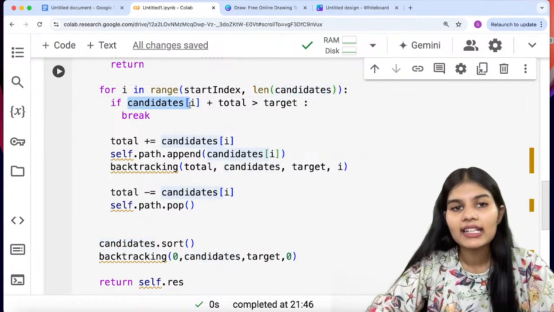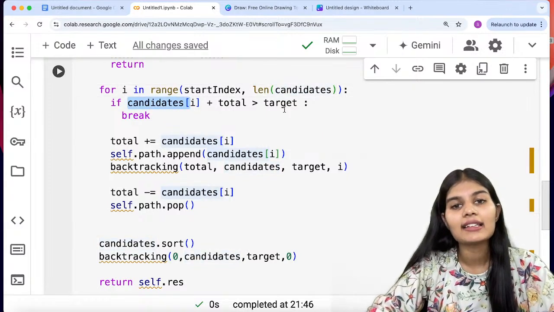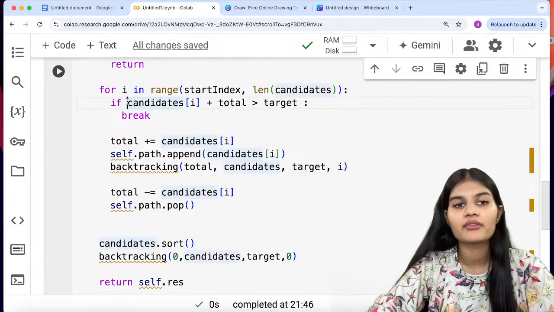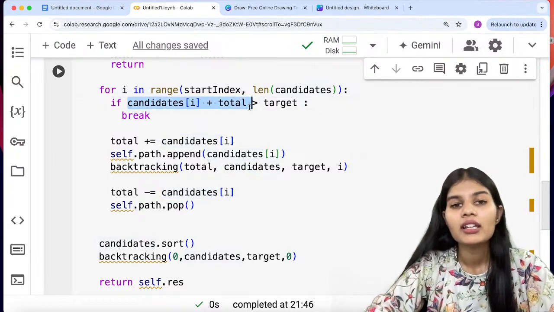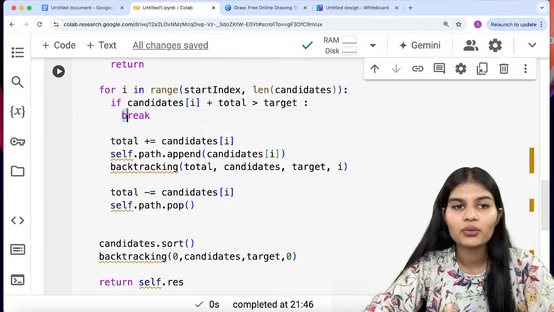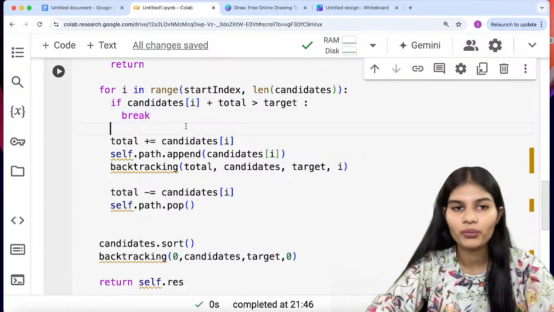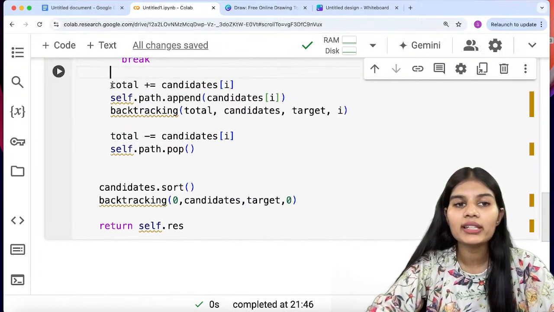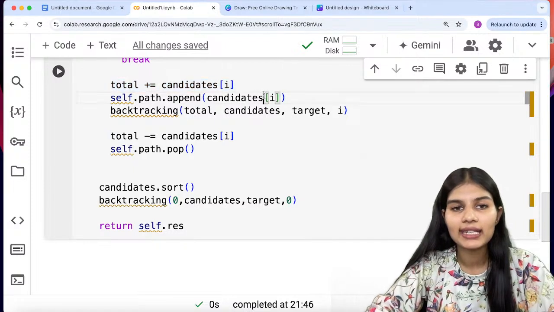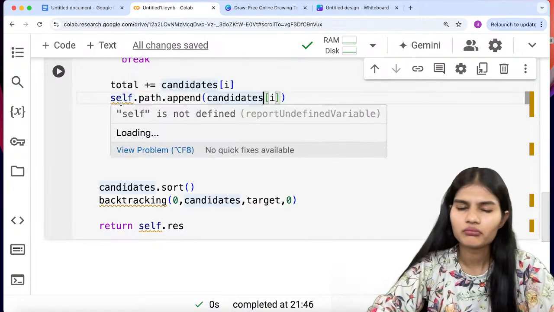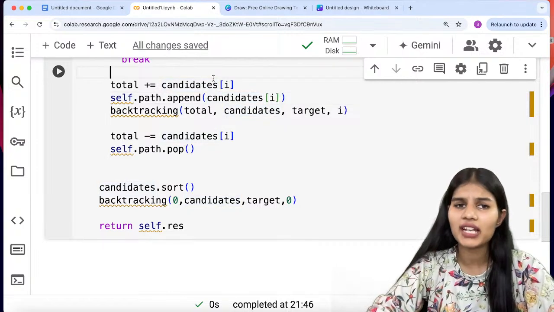Now, if candidates of I plus total is greater than the target value, then I simply have to break from here. Moving next, we write total plus equal to candidates of I, moving with adding the values.